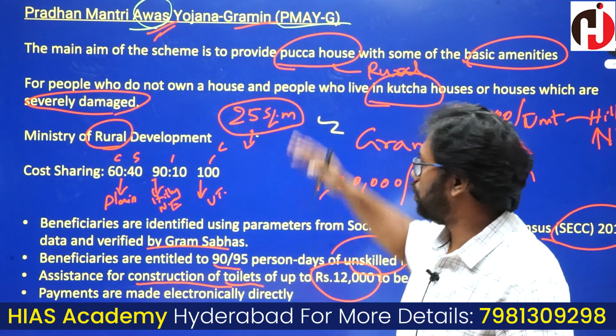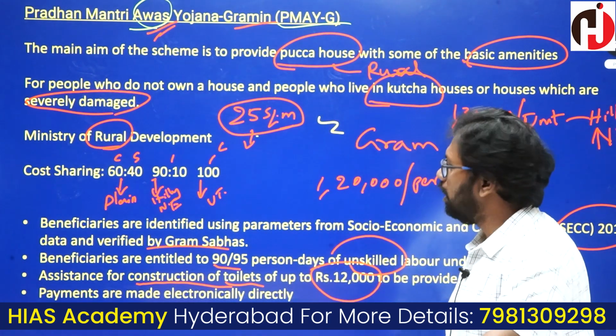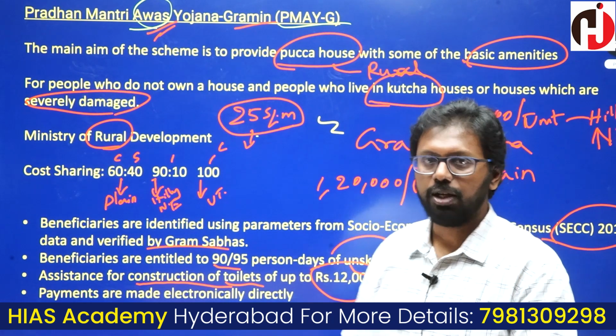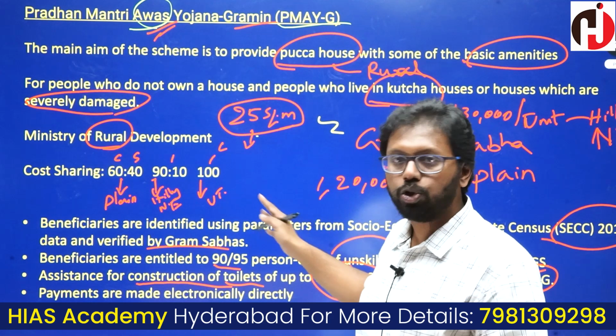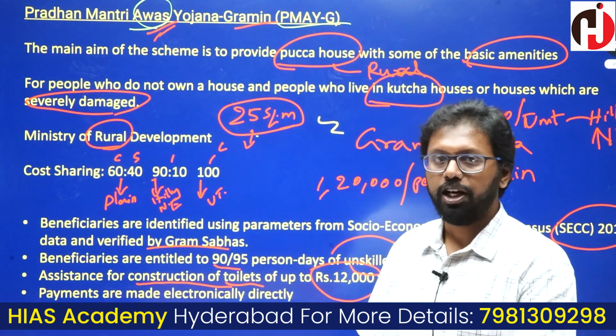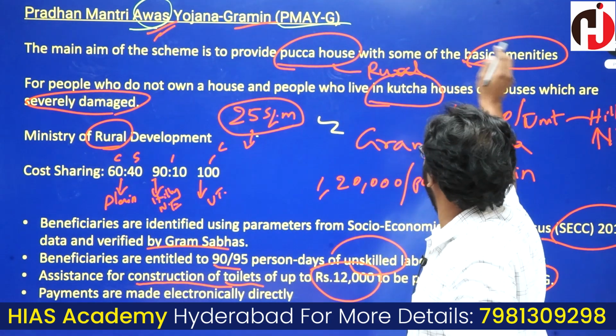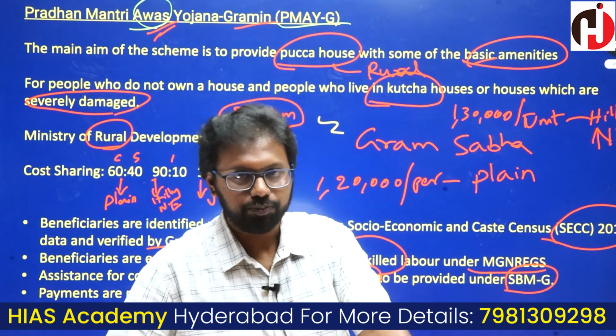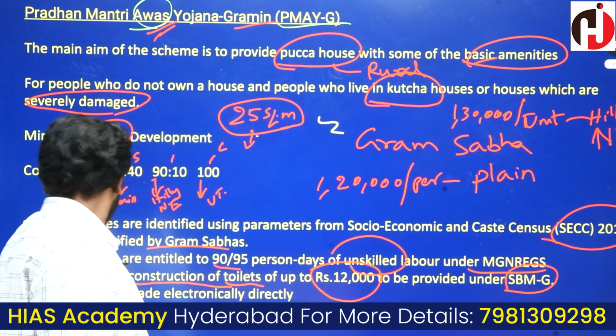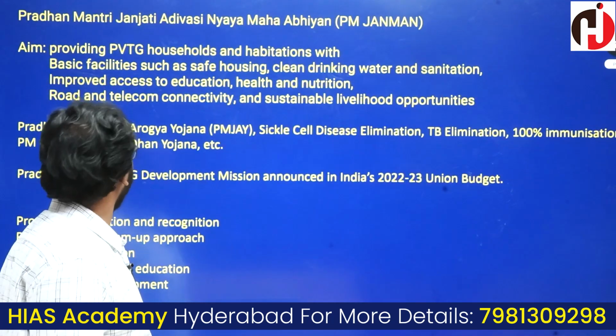I hope you understood the details about this scheme. It is certainly important because it is in the news and is related to socio-economic development of rural areas and households lacking a Pakka house and basic amenities. Understood? Let's move to the next topic.